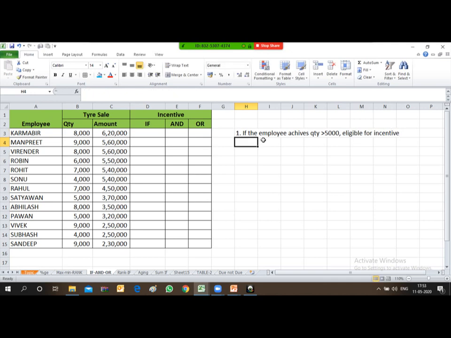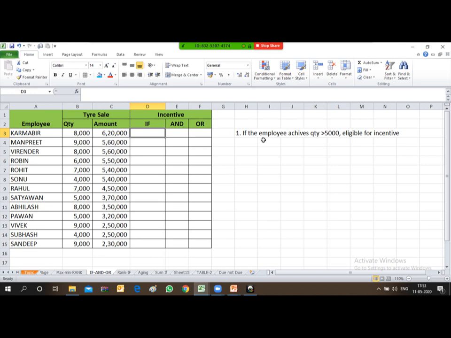So friends, my first condition is, if the employee achieves quantity greater than 5,000, he will be eligible to receive the incentive. Otherwise, he will not be eligible to receive the incentive. So this is my first simple condition. So how can I implement this condition with the help of the IF function?